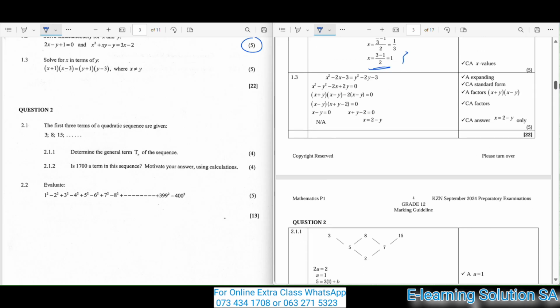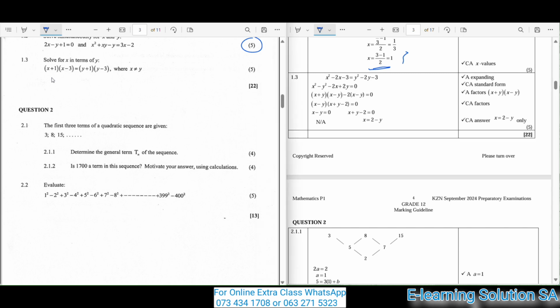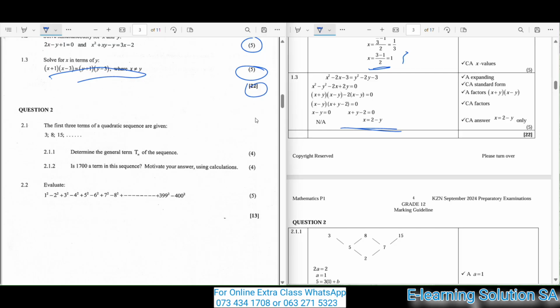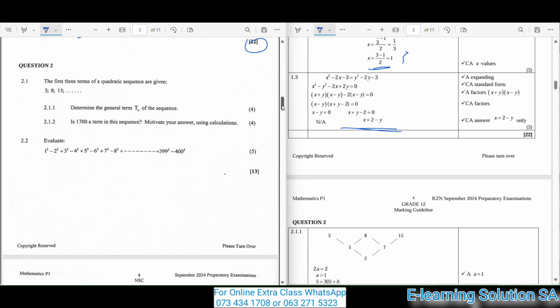So you were given a question for 5 marks. This is your final answer. As you can see, guys, question 1 consisted of 22 marks. Make sure that you always check your mark allocation when you write. You must get it so that you may be able to make it without any issues or problems.